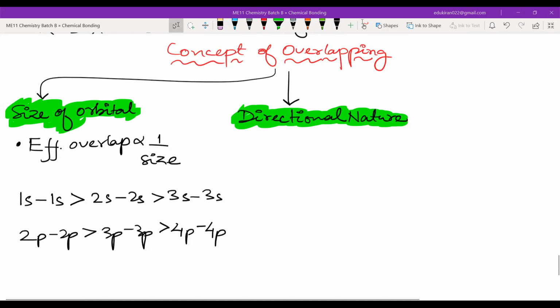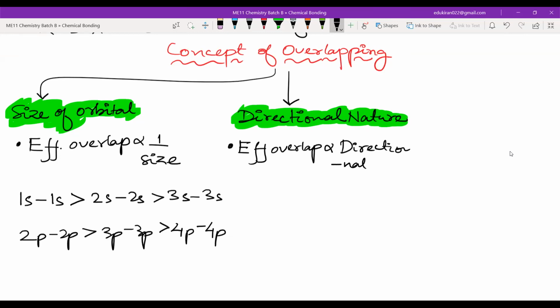If you don't remember, go to the azimuthal quantum number, and before that we learned about subshells. In subshells, we wrote s, p, d, and in s, we wrote that it is non-directional in nature. And effective overlap is proportional to the directional nature.